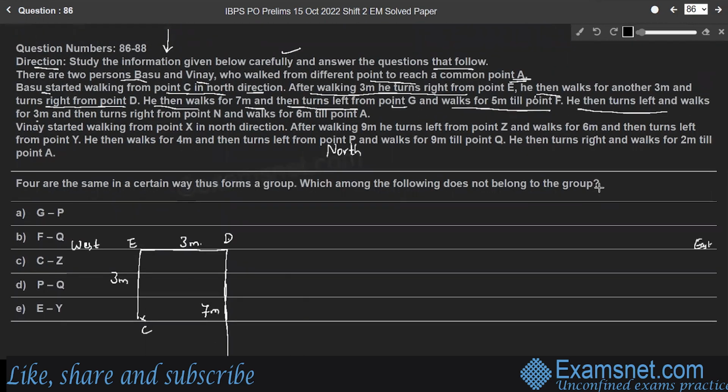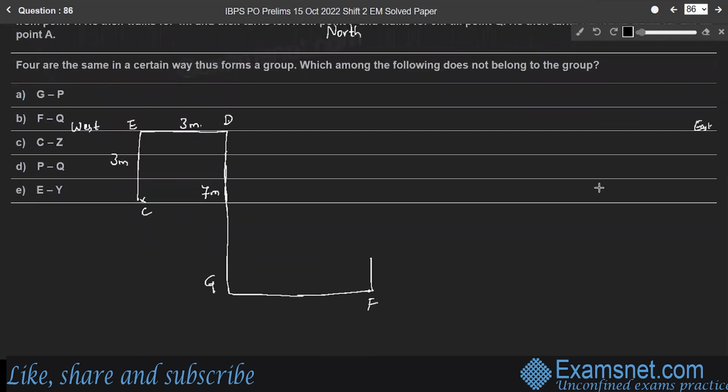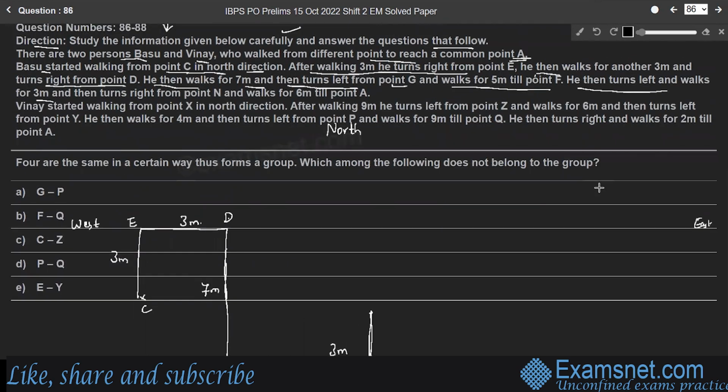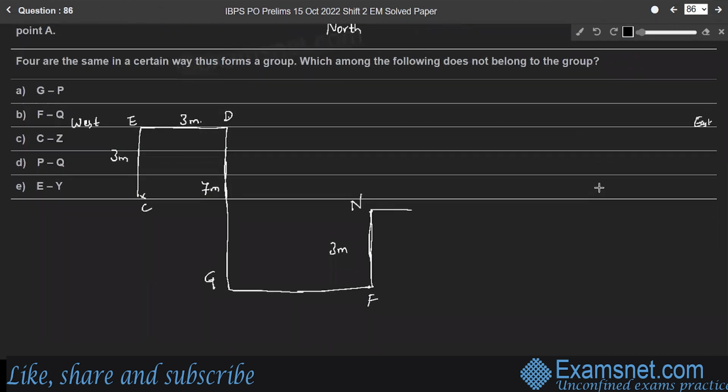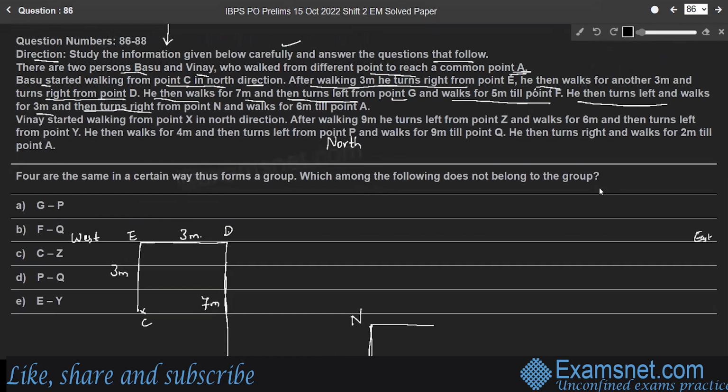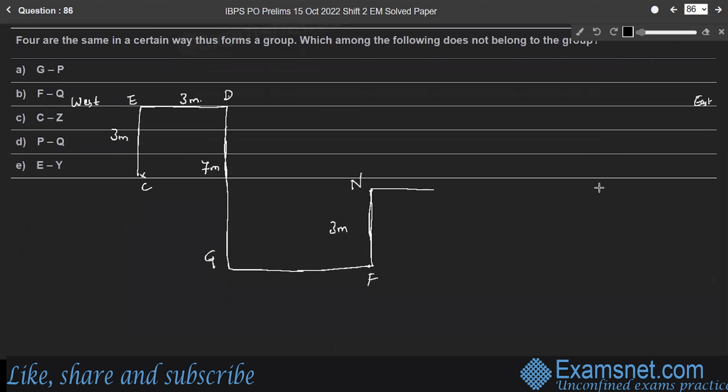Then he walks for 3 meters, up to somewhere here, and turns right from point N. So this point is N. Then he turns right from point N and walks for 6 meters till point A, somewhere here.